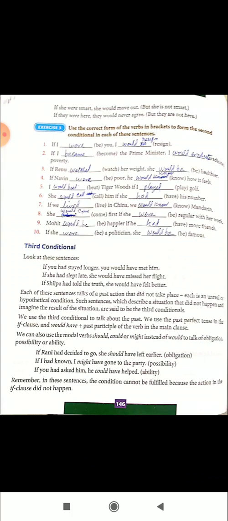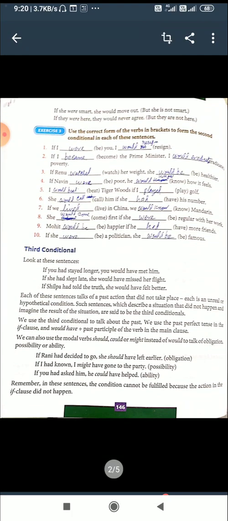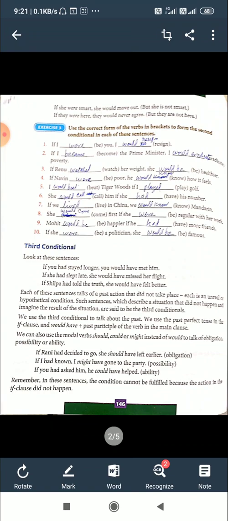Now, third conditional. Look at these sentences. If you had stayed longer, you would have met him. If she had slept late, she would have missed her flight.